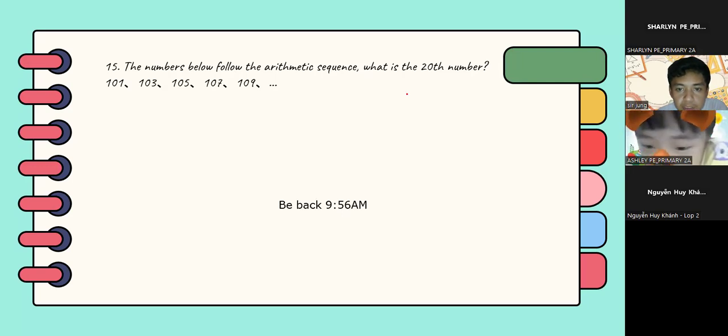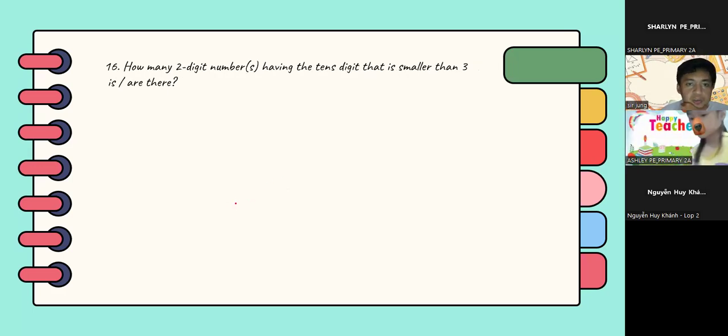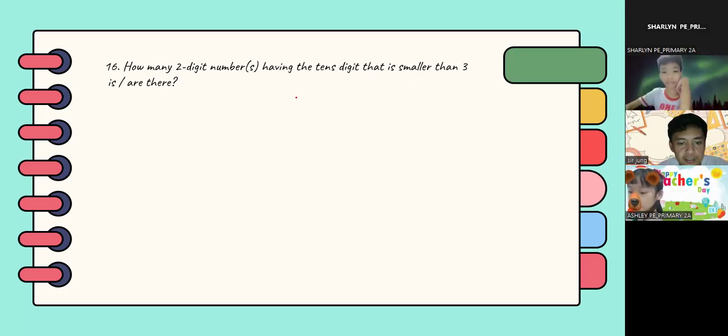So we'll proceed to number 16. Number 16. So how many two-digit numbers having the tens digit that is smaller than 3 are there? Okay, Mr. John Andre, you have a solution or an answer?